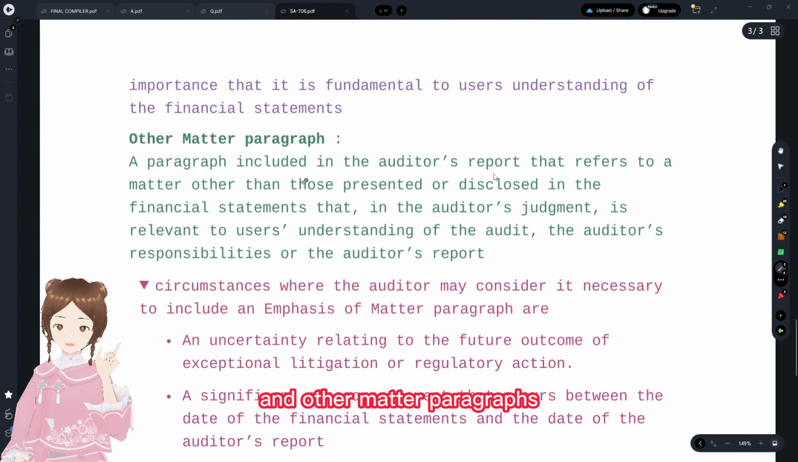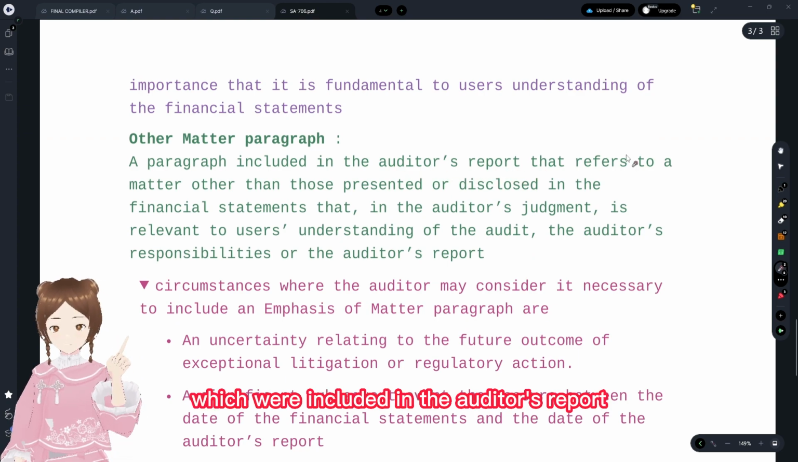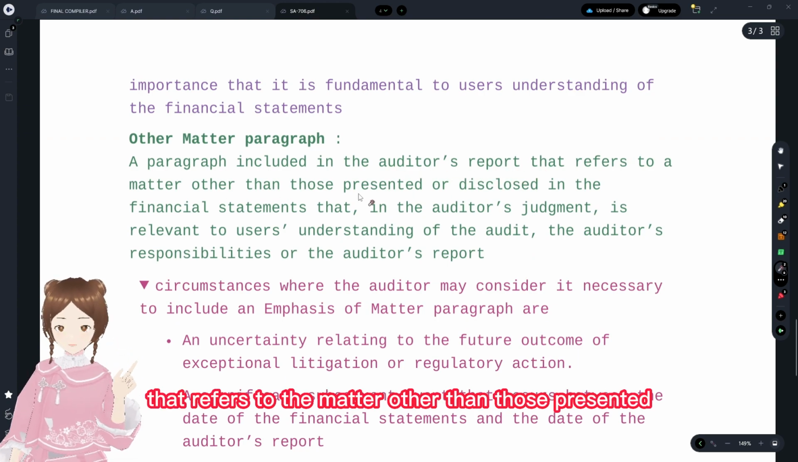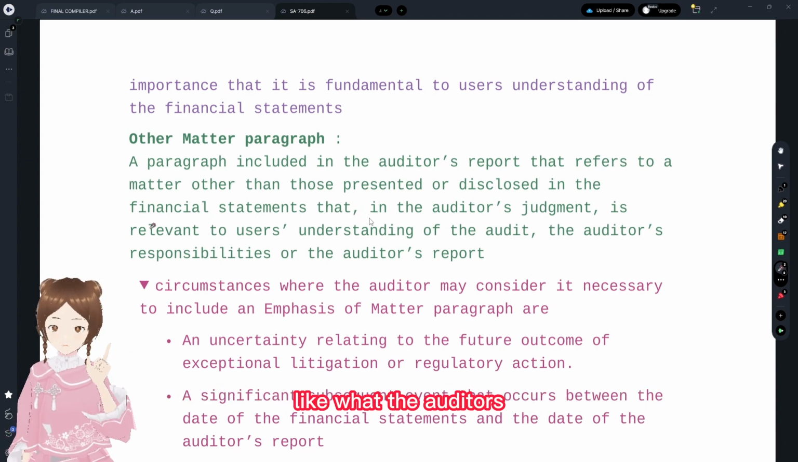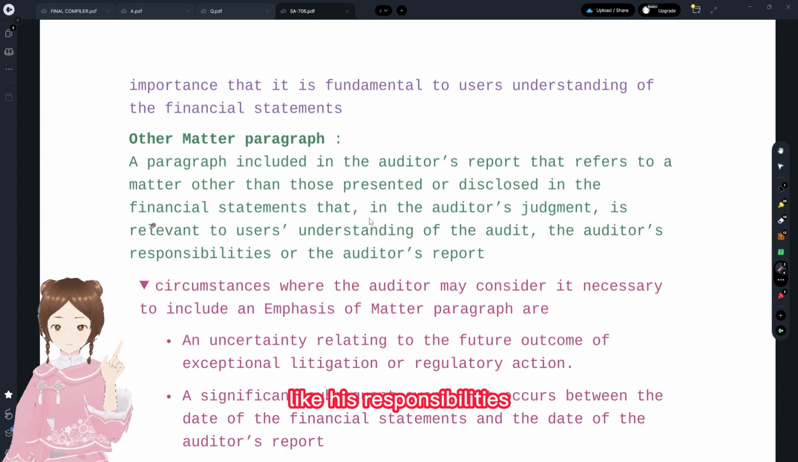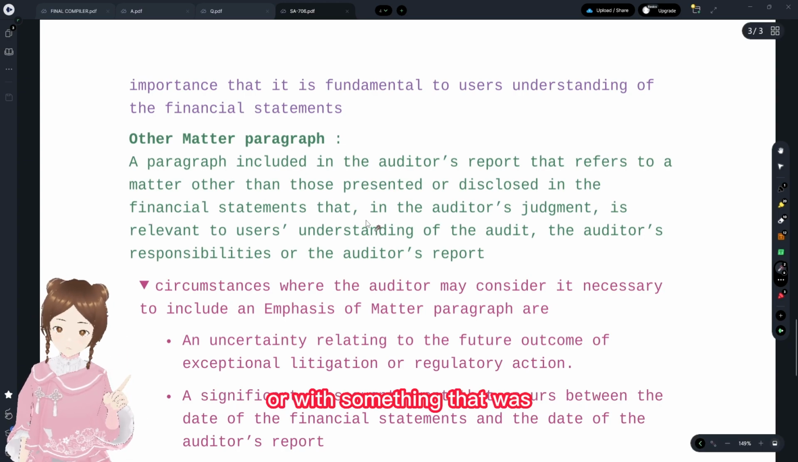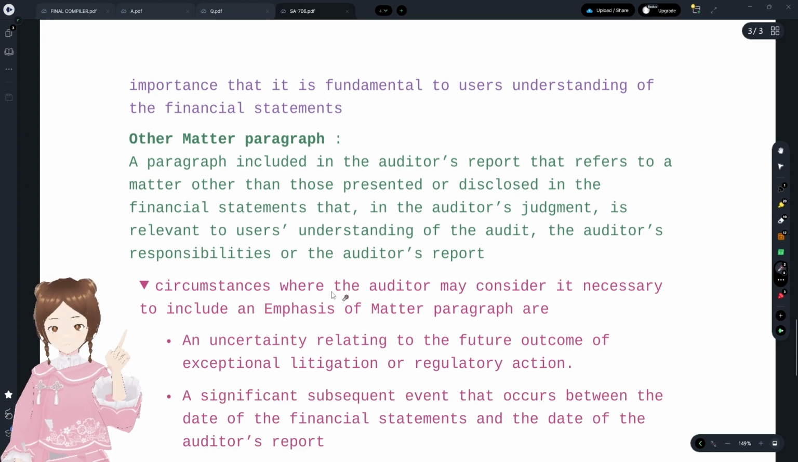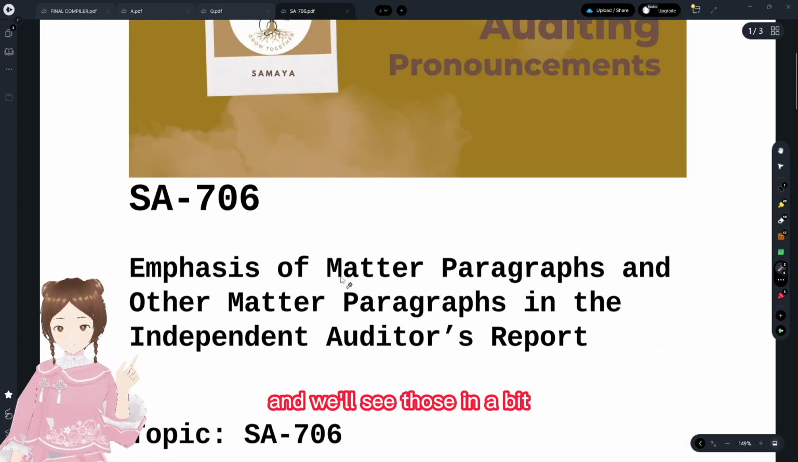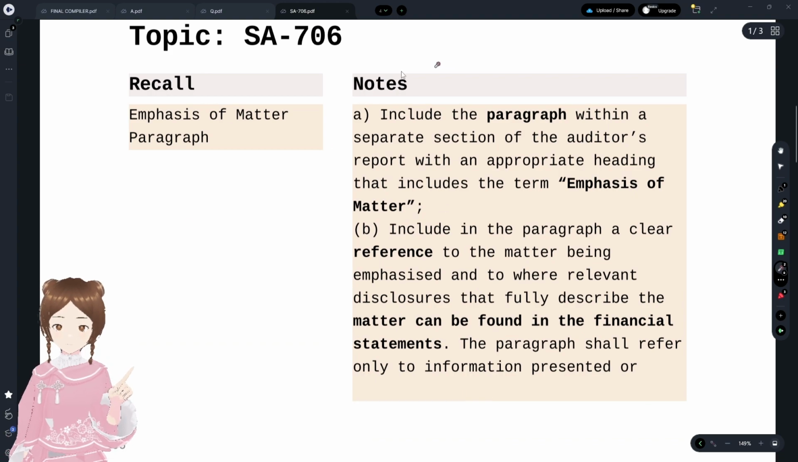And other matter paragraphs are those included in the auditor's report that refer to a matter other than those presented or disclosed in the financial statements, like the auditor's responsibilities, or something which was not included in the financial statements. And we'll see those in a bit.